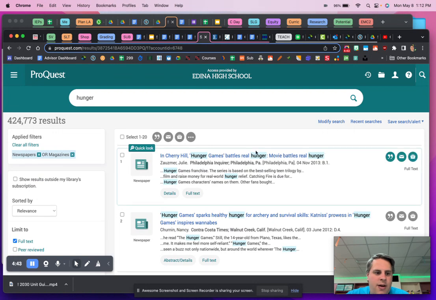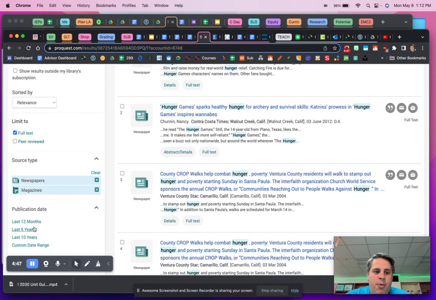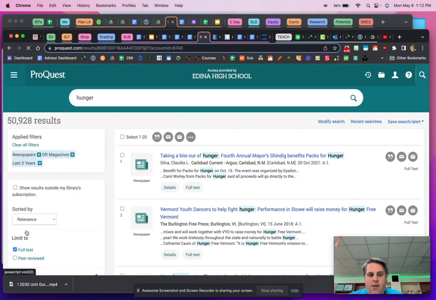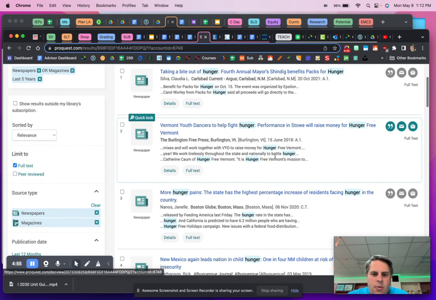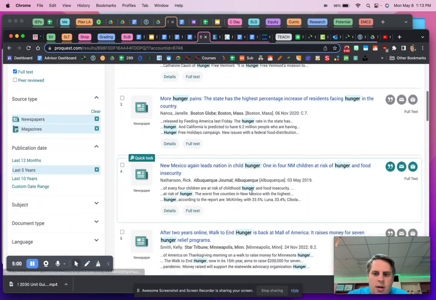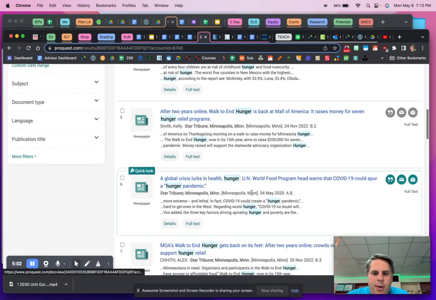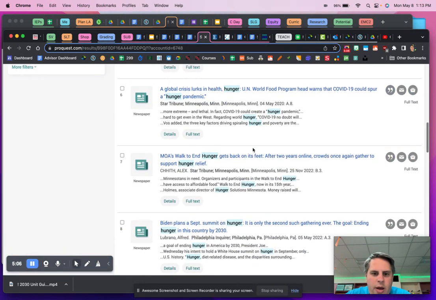Probably still a lot of results. Usually you can narrow it down with something a little bit more recent. Maybe I just want to go the last 5 years over here. Taking a bite out of hunger. Okay, that seems interesting. Residents facing hunger. So there's a lot of newspaper articles that involve this topic. Here's one. This one involves the UN as well.